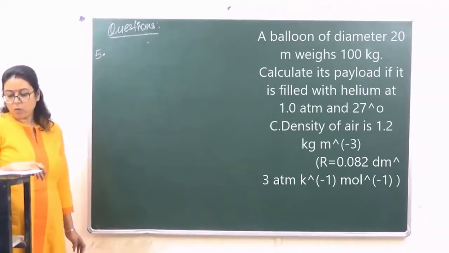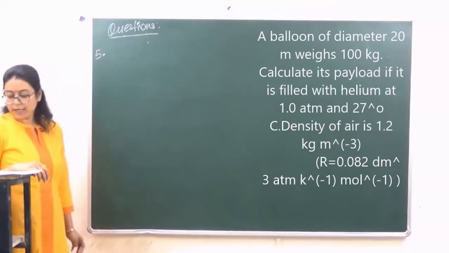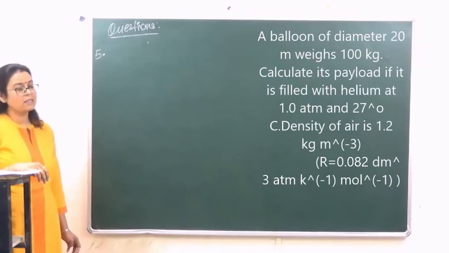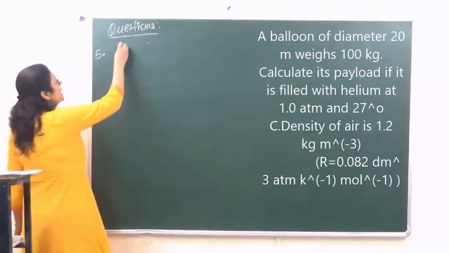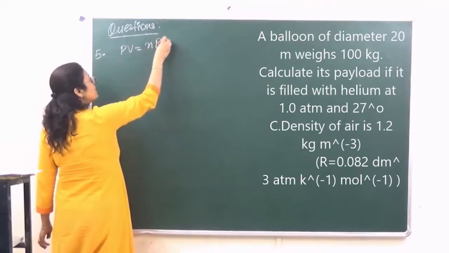Question number 5 is: what is the pressure of HCl gas at minus 40 degree centigrade if its density is 8 kg per meter cube, and the value of R is given to us. Now for an ideal gas, we know that PV is equal to nRT.